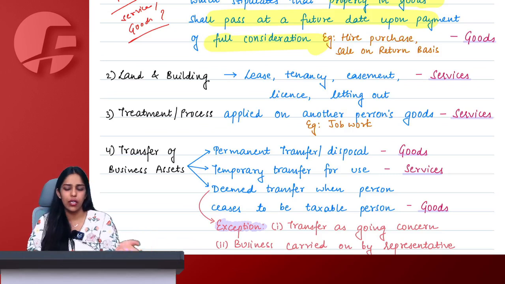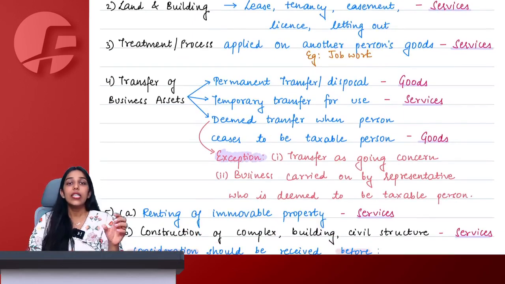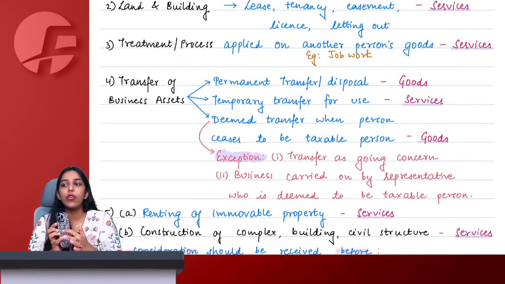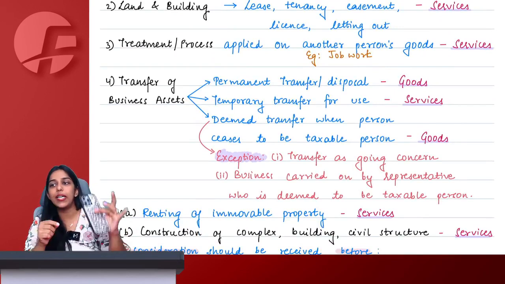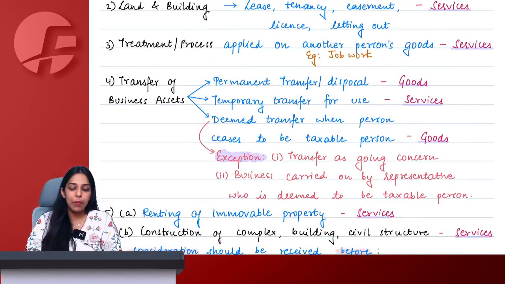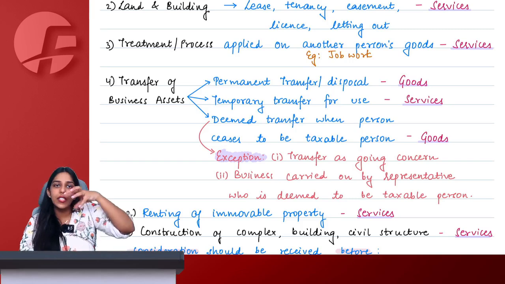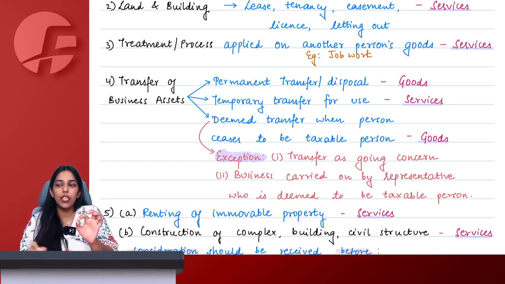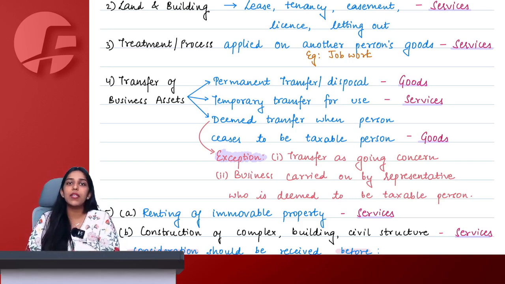It is absolutely clear. Then the example that I gave of the mobile phone cover. I gave you my cover, you painted and gave it back to me, which simply means that on some other person's goods, you are simply doing some kind of activity or process and giving those goods back to us, which means it will be a supply of service. The best example could be job work.